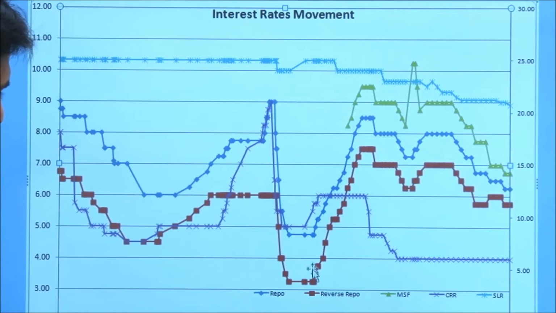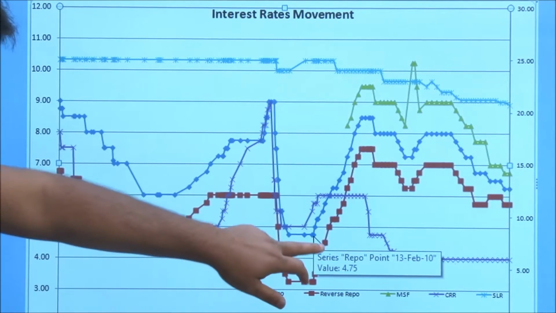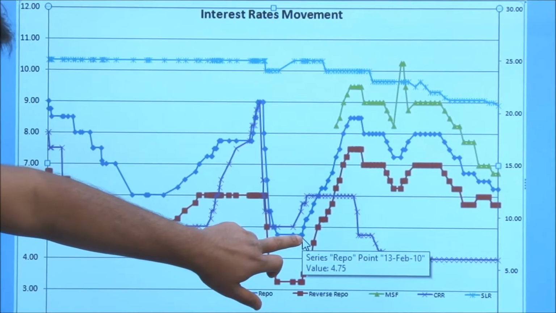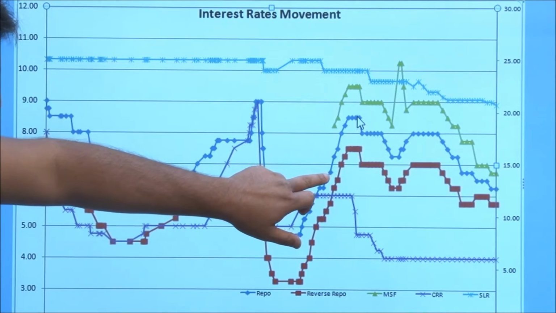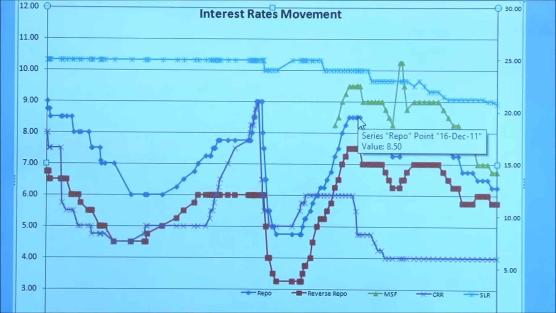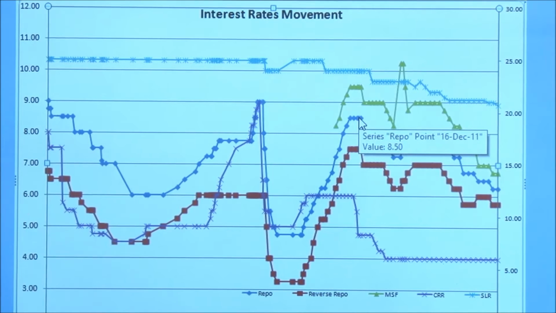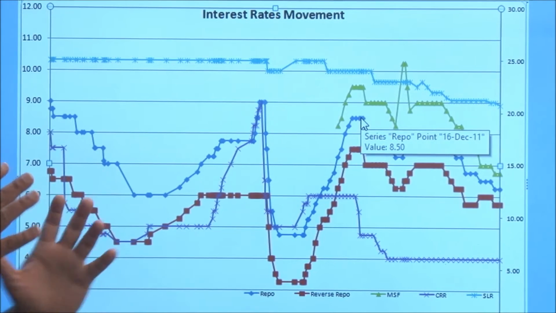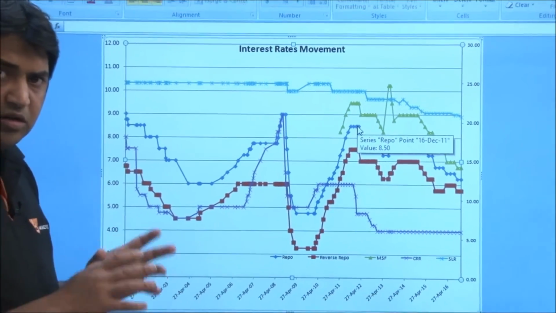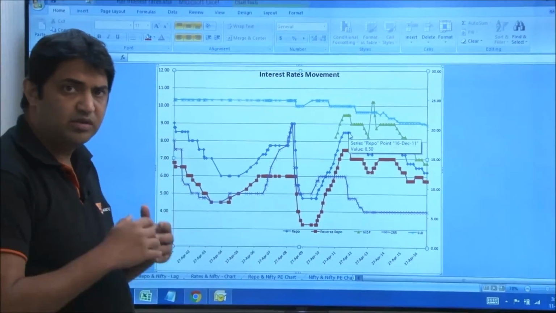Again, we can see the period from 2010, sorry. So 4.75, it goes up, and it goes right up to again 8.5% by December 2011. So we also need to understand that there's not a set time frame. It's not a rule that after every 3 months or 6 months you have to reduce.